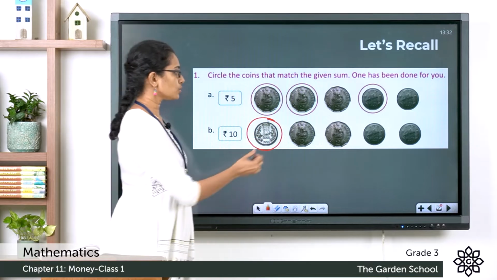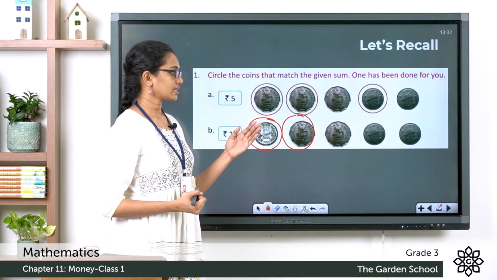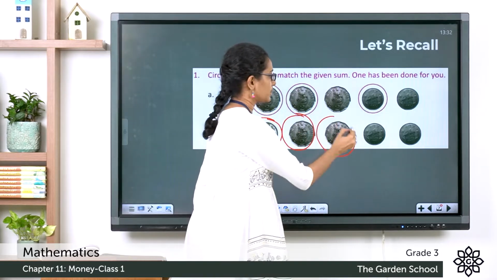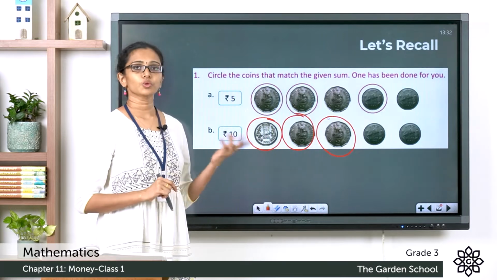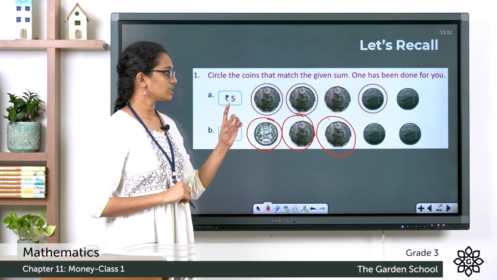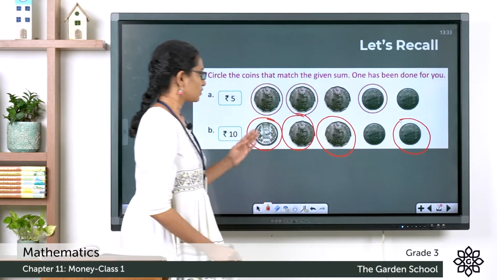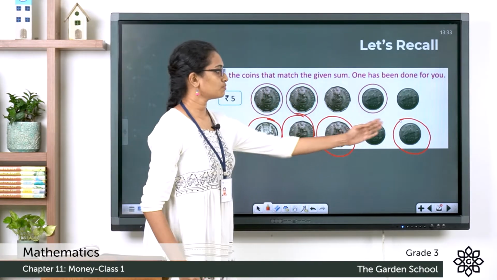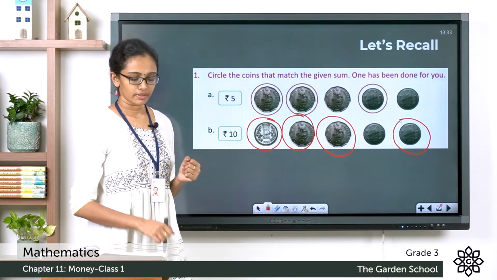So, 5 plus 2, it will be 7. Then one more 2 rupee, that is 7 plus 2, it will be 9 in total, and we need one more rupee to add up to rupees 10. So, let's circle a 1 rupee coin also. So, now the total is 5 plus 2 plus 2 plus 1, that is equal to rupees 10, which is the amount given in the question.